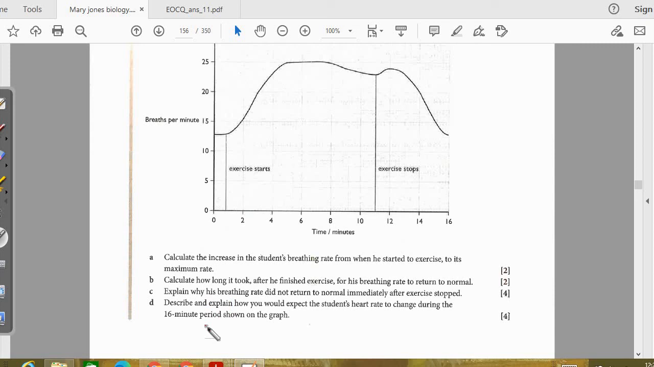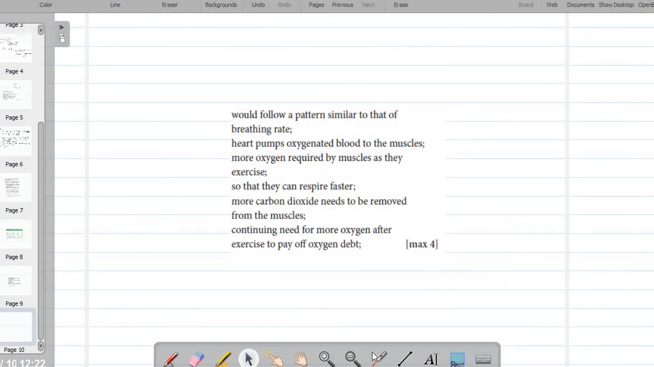Of course this whole graph is showing you the oxygen debt concept, so you need to explain the same here. We will tell you the wording for it. So here is what you can write. The same pattern follows for the breathing rate. Heart pumps oxygenated blood to the muscles. More oxygen is required by the muscles as they exercise, so there is more breathing so that they can respire faster. More carbon dioxide needs to be removed from the muscles. There is a continuing need for more oxygen after exercise to pay off the oxygen debt. So that's how you can follow the trend.